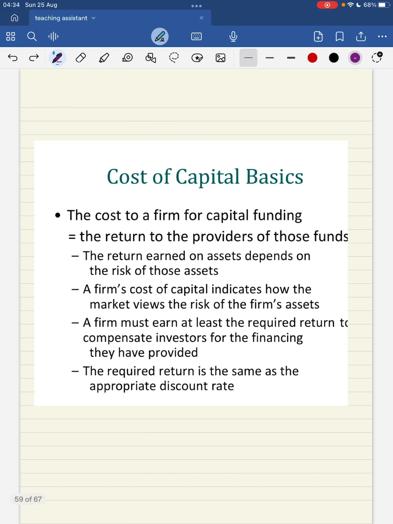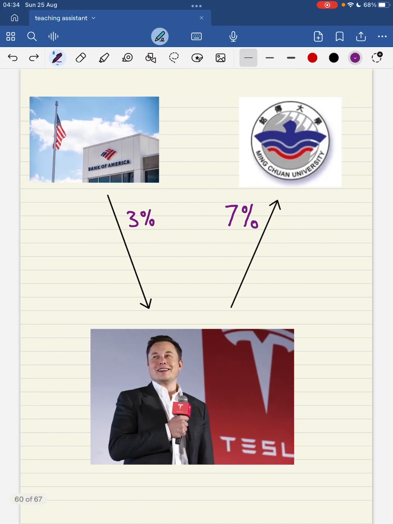Today we will discover chapter 12, the cost of capital. These are some of the basics. Cost of capital is the cost to a firm for capital funding. In other words, the return to the providers of those funds. This word I think is really complex to understand, even for me. So why don't we take a look at this example?